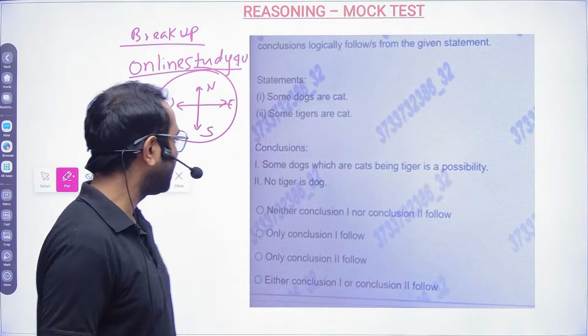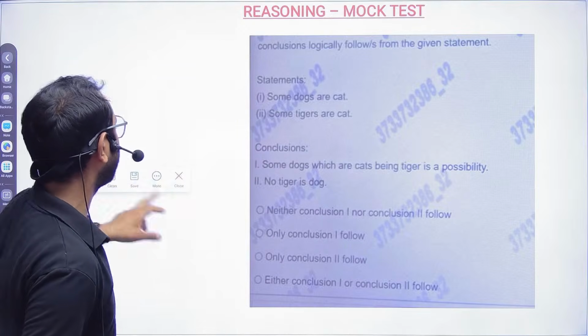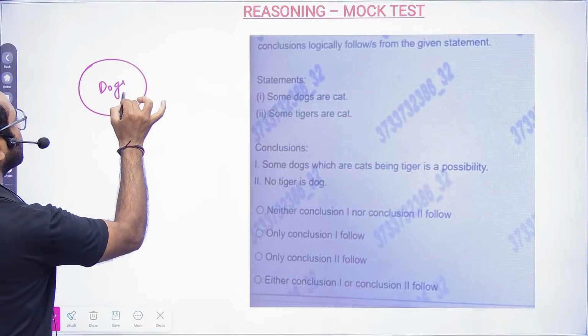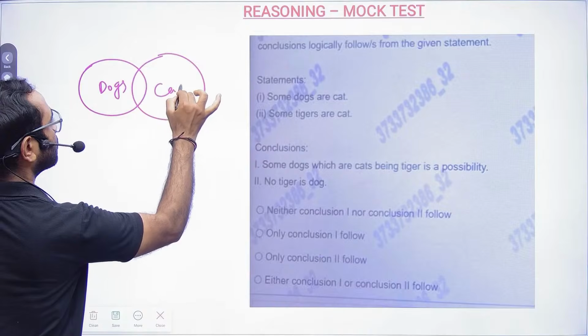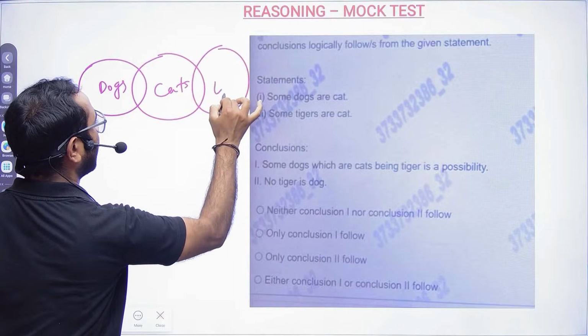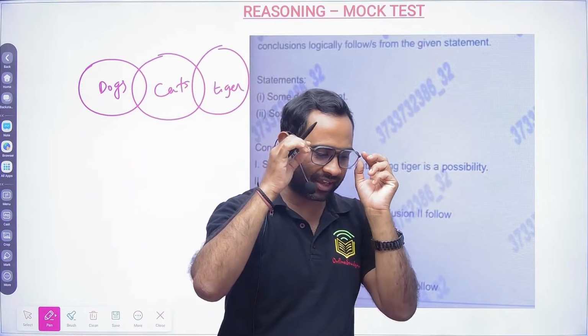Okay, so only conclusion one follows. Now let us see. So some dogs are cats. There are some dogs which are cats. So some dogs are cat, and then some tigers are cat. Okay, now, friend, syllogism is, I will say,